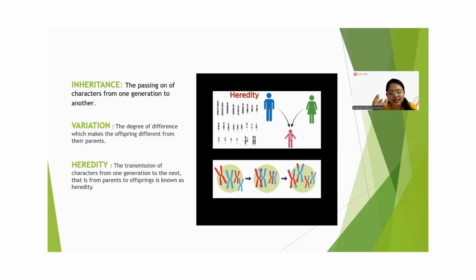Basically, heredity refers to the biological process through which traits are passed from one generation to the next. This is the basis of genetics. But inheritance, on the other hand, describes the particular or specific traits or the genetic material that are received from the parents. The genetic material means DNA that is received from the parents or from the ancestors.